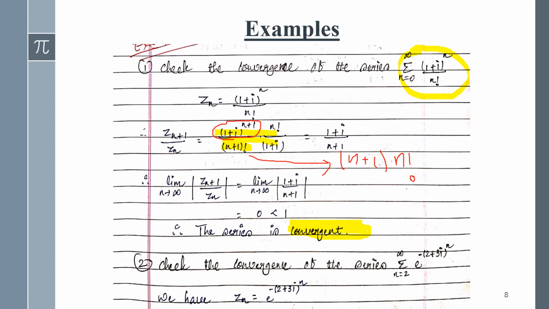Okay, so hope guys you all understood the first example very well, and now we have to just practice the rest of the examples. And the second question is given: check the convergence of this series, summation n equals 2 to infinity, e raised to minus 2 plus 3i, whole raised to the n power. So starting with Zn, I'm just taking a supposition that let Zn equal the given function.